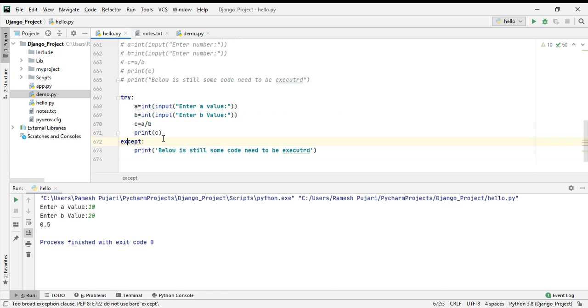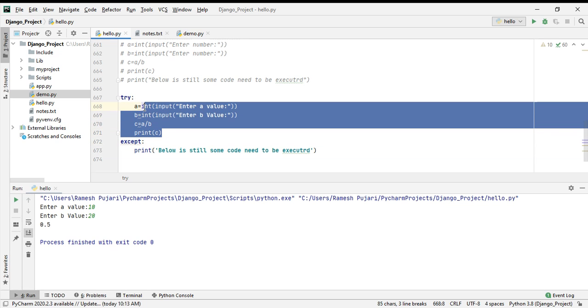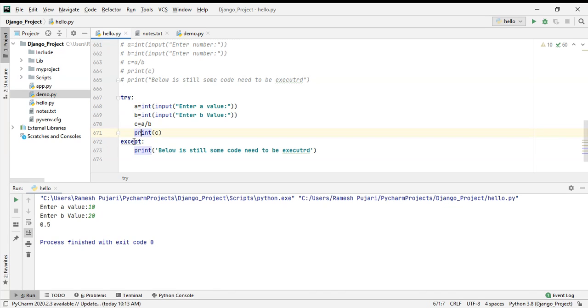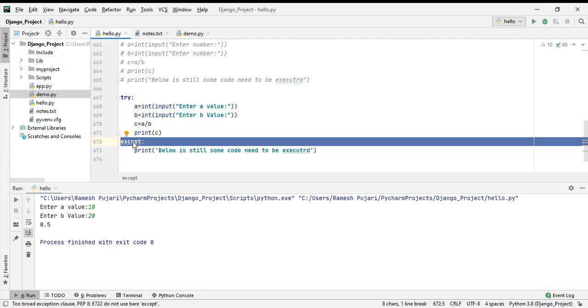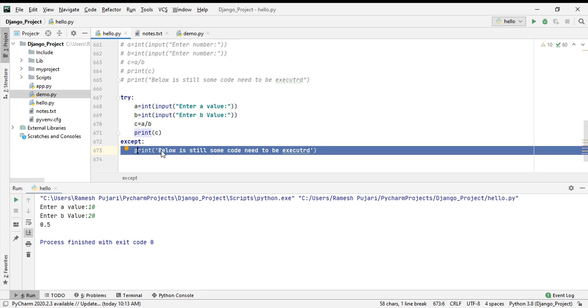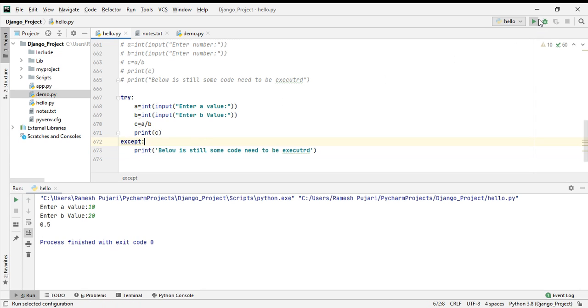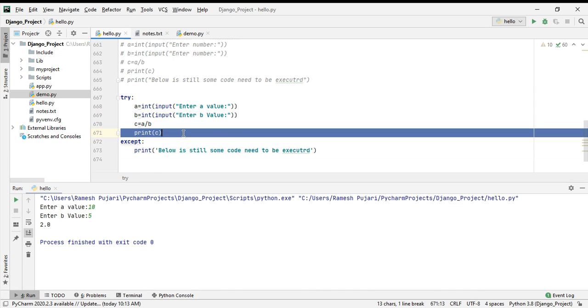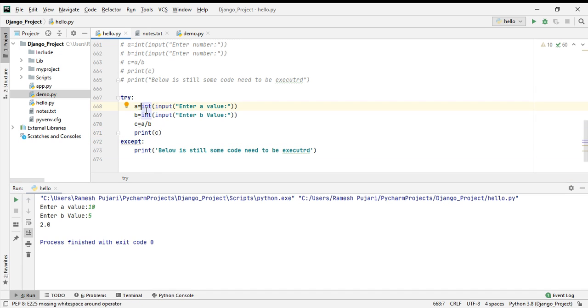Now if any error occurs while performing these operations, I have to catch that exception by using the except keyword. By catching that, I am executing the next code. So now I will run the program. Say I'm writing 10 and 5. So 10 divided by 5, the answer will be 2. So this is the right condition, so I won't get any error.